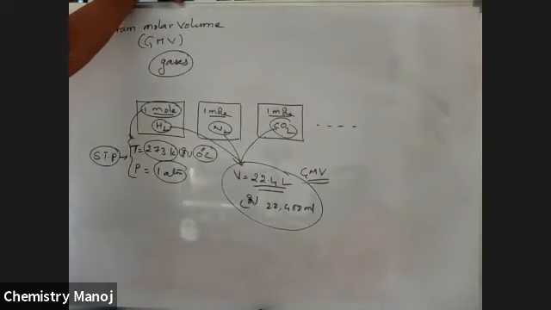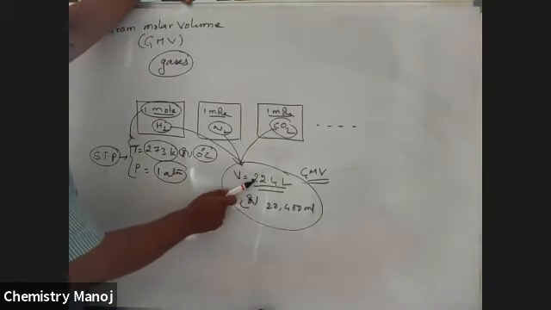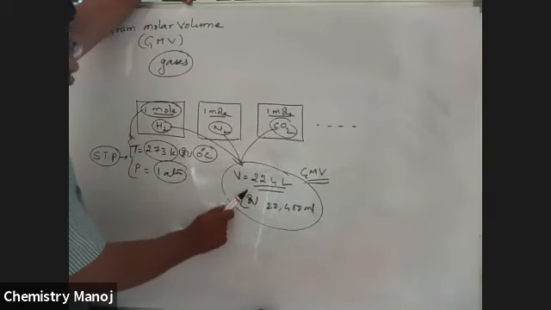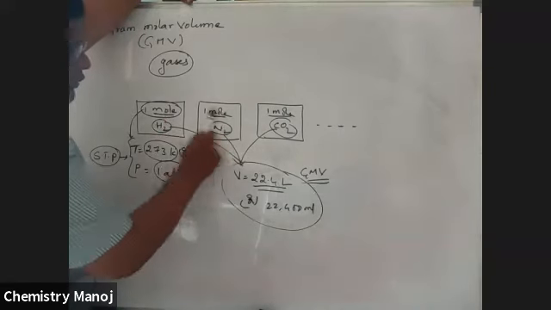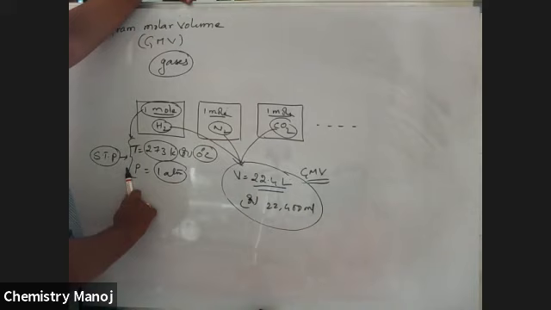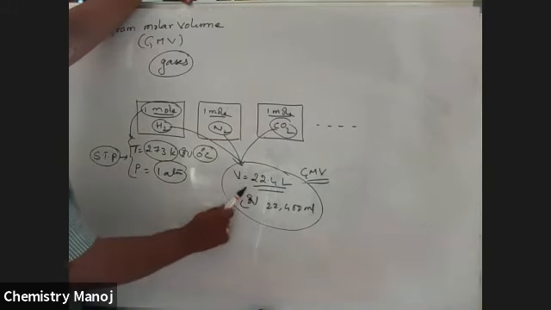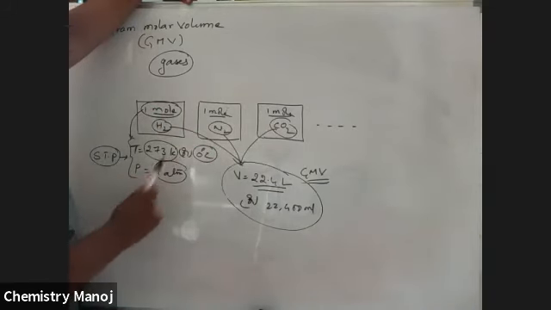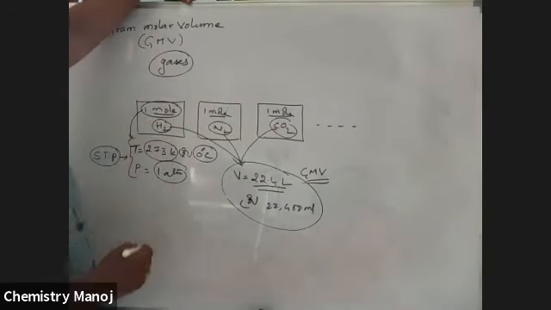So is this clear? What is gram molar volume? It is the volume occupied by 1 mole of any gas at STP. That is nothing but gram molar volume.